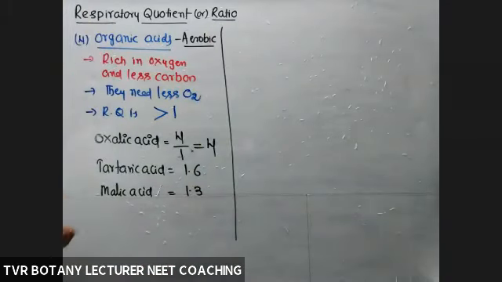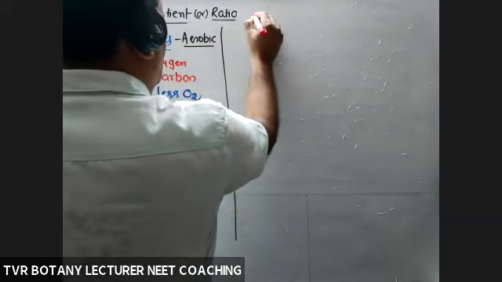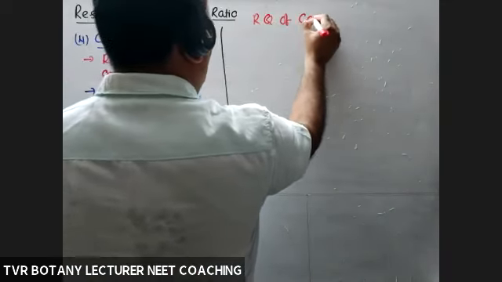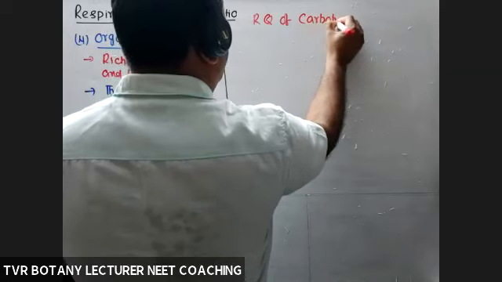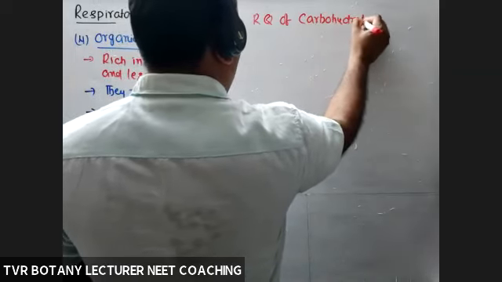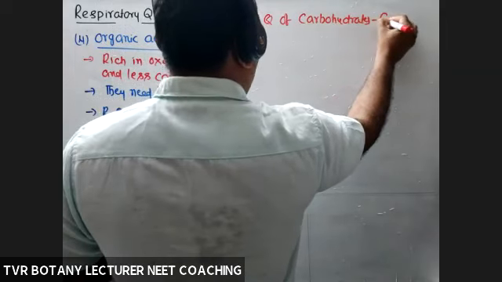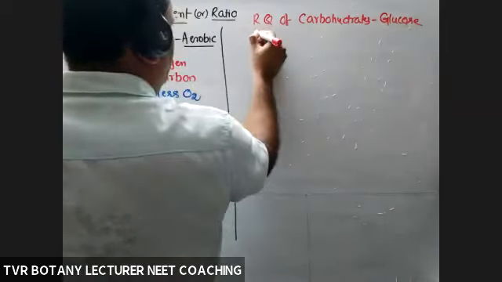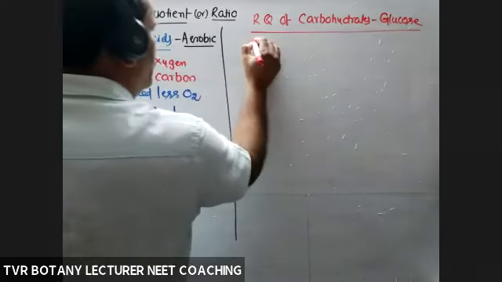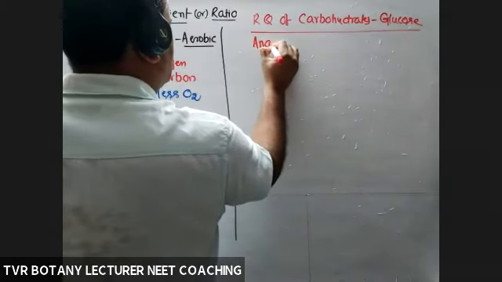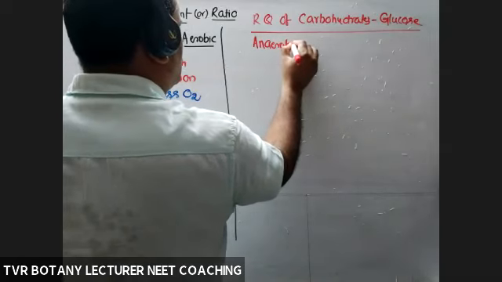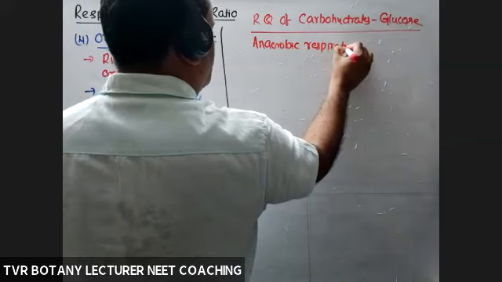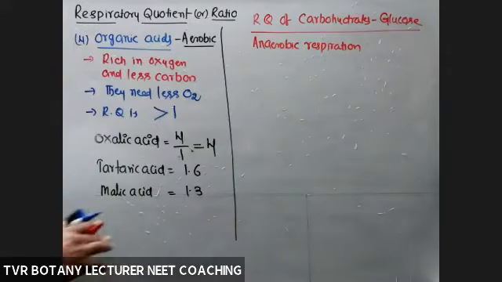Now, what about anaerobic respiration? RQ value of carbohydrates, means glucose here I'm taking. So what is the RQ value of carbohydrates during anaerobic respiration? Take two examples.